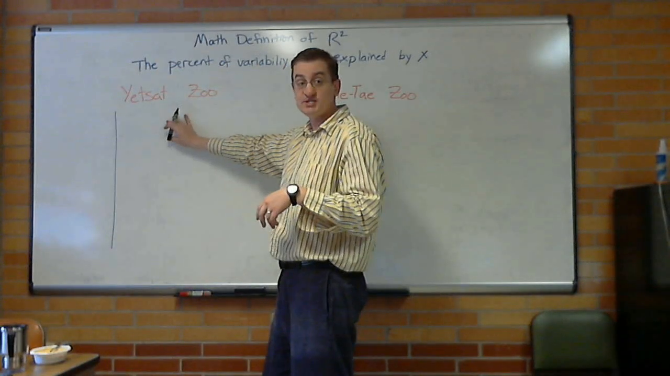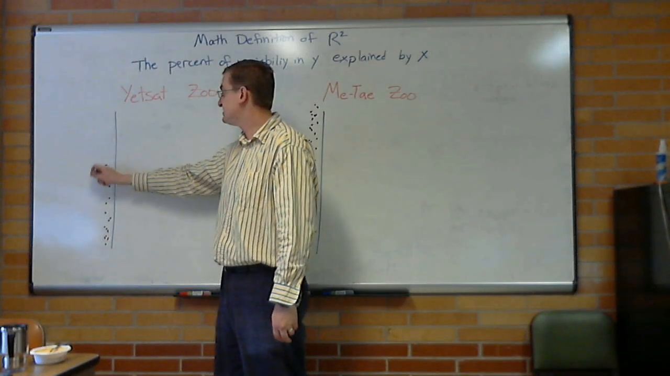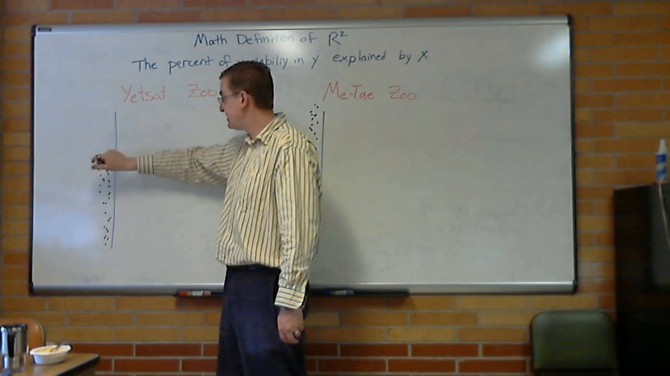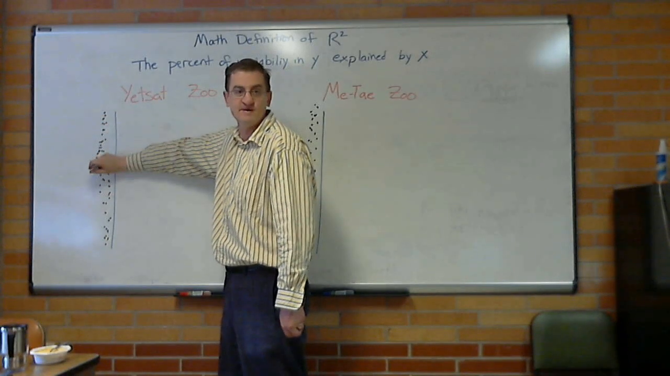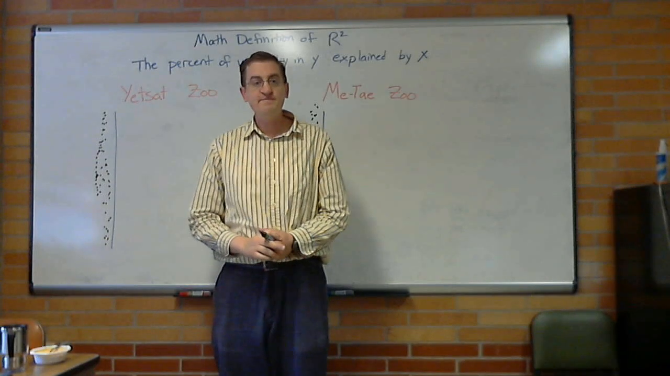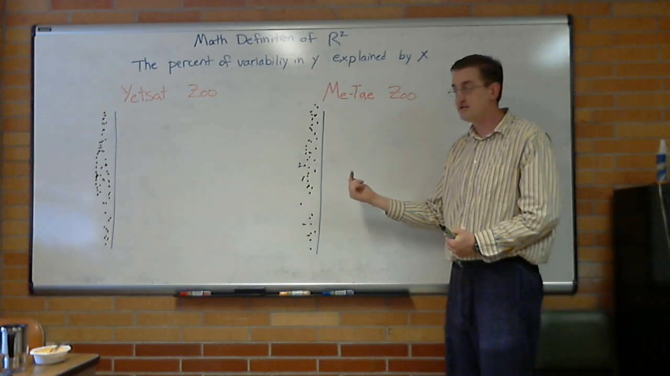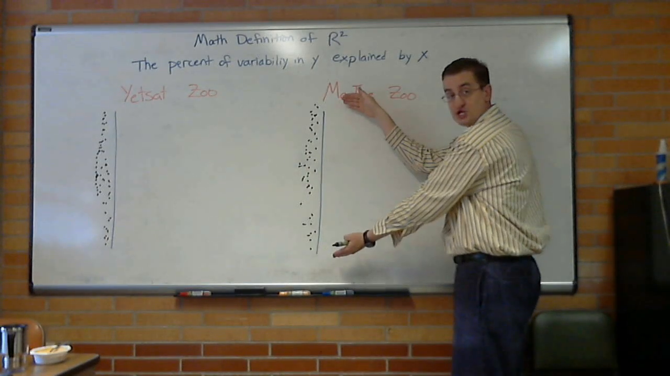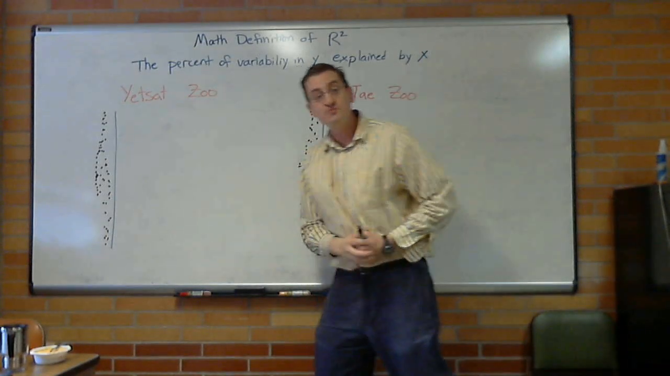Let's talk about the Yetsat Zoo. Some of the pandas died when they were very young. Some of the pandas lived to be a reasonable age, and some of them lived to be quite old. This is just to annoy Dr. Bieber. So far, if I asked you to compare these two zoos, you would say, I don't see a whole lot of difference. There's a wide range of lifespan for pandas, and that's true for both of these.